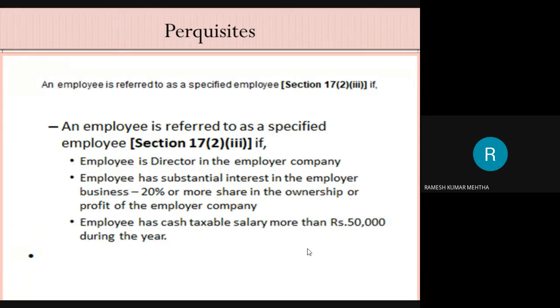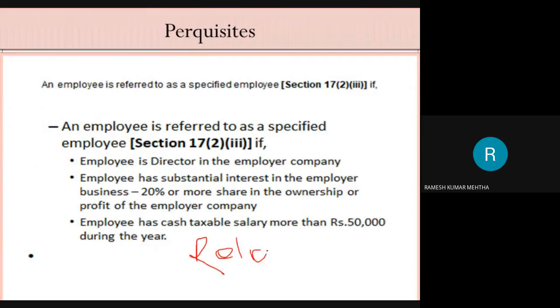For example, in a listed company, there are the chairman and managing director of the company, the board of directors of the company, the managers of the company. Now we will categorize them as specified employees. If you look at the definition of a specified employee, we will come to know whether he is a specified employee or not. For example, Reliance Industries.